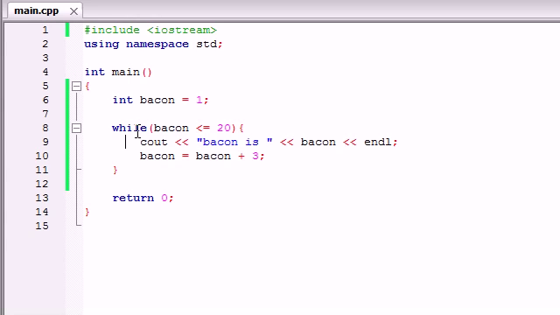Again, all a while loop does is take a certain bit of code and runs it over and over again until the test is false. And again, like I said at the very beginning of this tutorial, there are many different loops that allow you to take a bit of code and run it over and over and over again. A while loop is pretty much just the most basic kind. So make sure whenever building your while loops not to forget to change that value, or your loop's going to run forever, and who wants that?